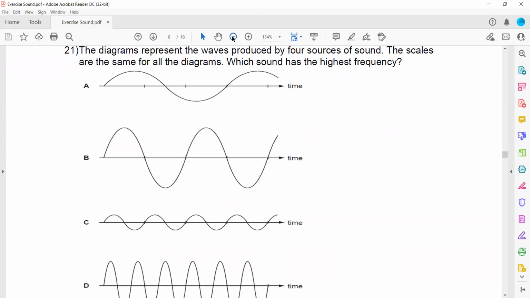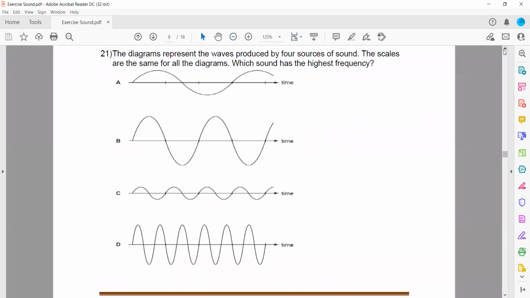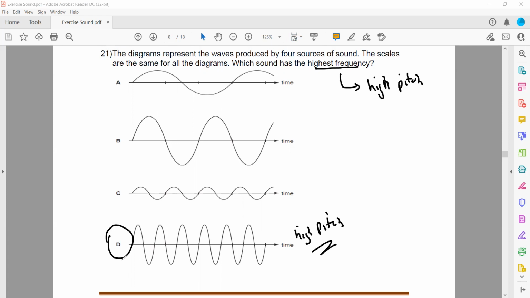In question 21, different waves are given. Four waves are there. The diagram represents the waves produced by four sources. The scale of the diagram is the same for all. Which has the highest frequency or highest pitch? Frequency or pitch refers to the number of vibrations per second. So which has the most vibrations per second? This one has the highest vibrations per second or highest pitch. That's why D is the right answer.